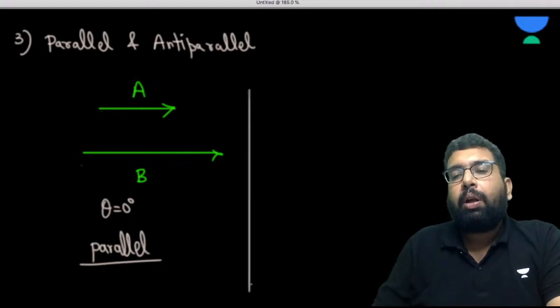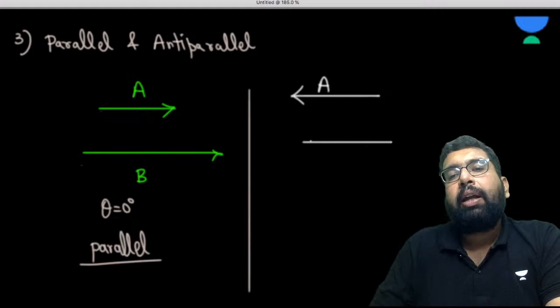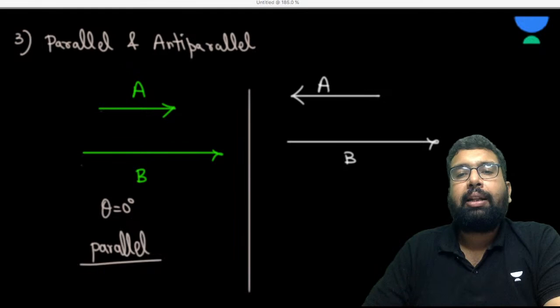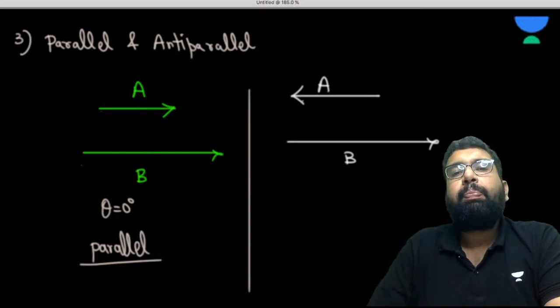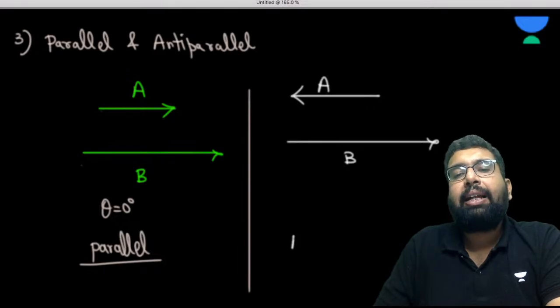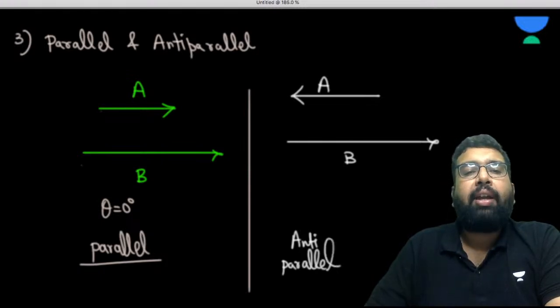Now talking about the anti-parallel. If this is A and this is B, they may be like this. So A and B here are known as anti-parallel vectors. So, sir, clearly they are having an angle.